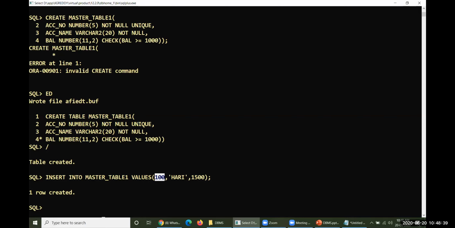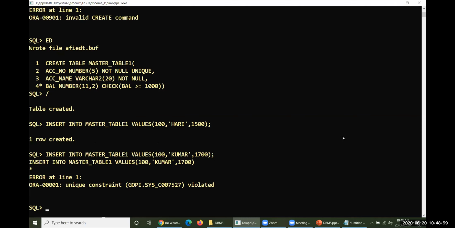So not null also gets satisfied and unique also gets satisfied here. Therefore your data has been introduced. Now let me introduce one more row here. I'd like to take 100 and I'd like to enter Kumar. The minimum balance is this one. Unique constraint is violated. Look at this. Unique constraint is violated. Okay.